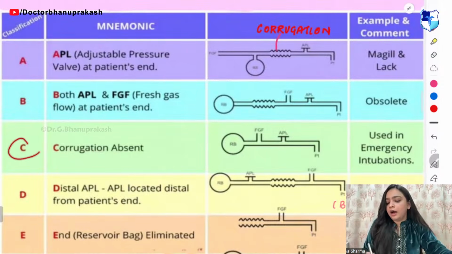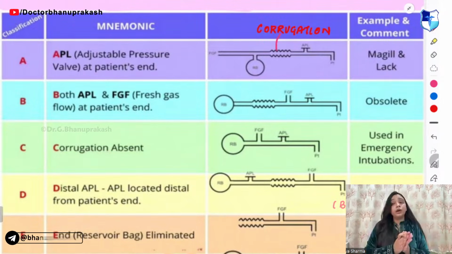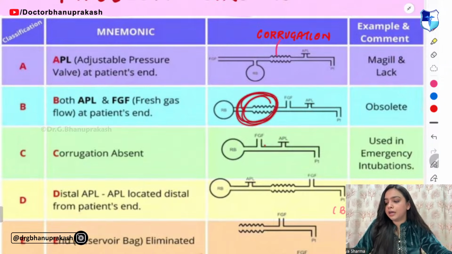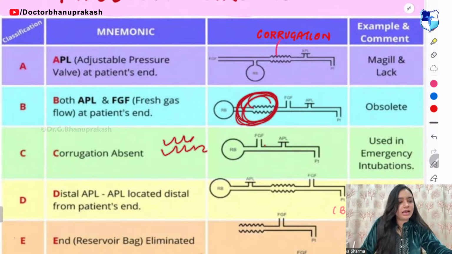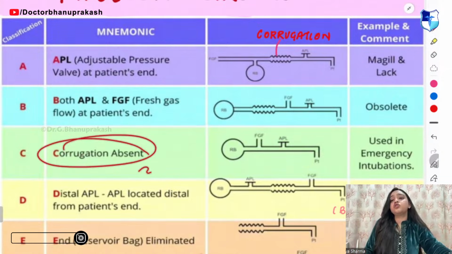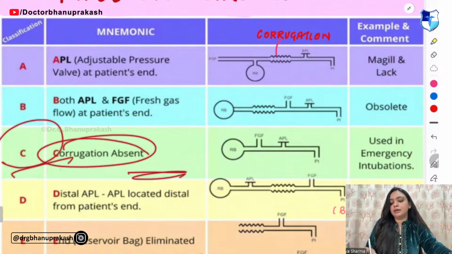Then you have the type C. In type C, what you are able to see is that the corrugation is absent. What is corrugation? The zigzag pattern that you are able to see is corrugation, right? So corrugation is absent in type C.